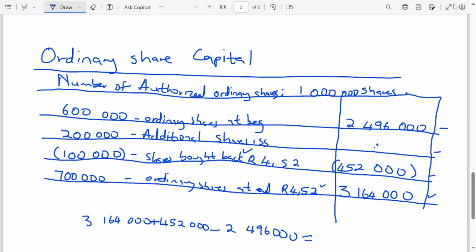Then we're going to get the additional shares amount. So it's going to be 1,120,000. Okay, so this is your ordinary share capital note. The amount at the end is going to go to your balance sheet. Thank you.